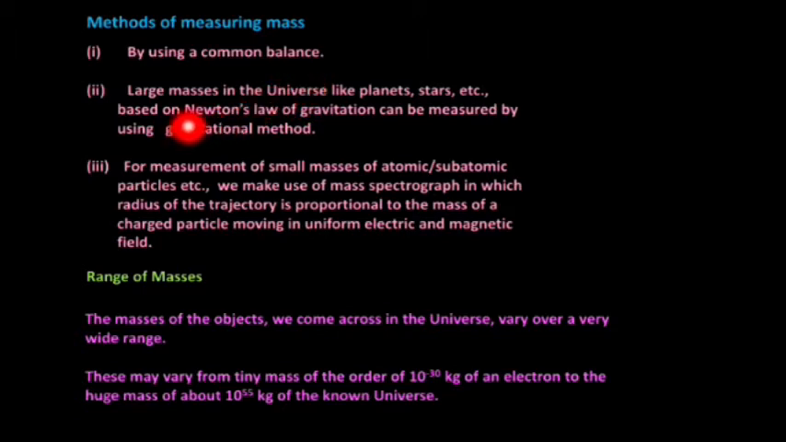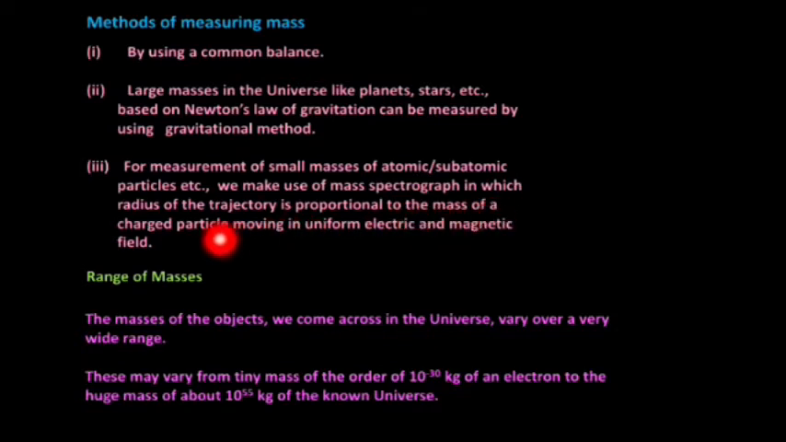Second one, we can measure the mass of large masses like planets, stars, etc. We are using the gravitational method. This gravitational method is based on Newton's law of gravitation. Okay, see the third one, that is small masses like atomic and subatomic particles. We can measure the mass using a mass spectrograph. It's one of the very important topics, mass spectrograph.